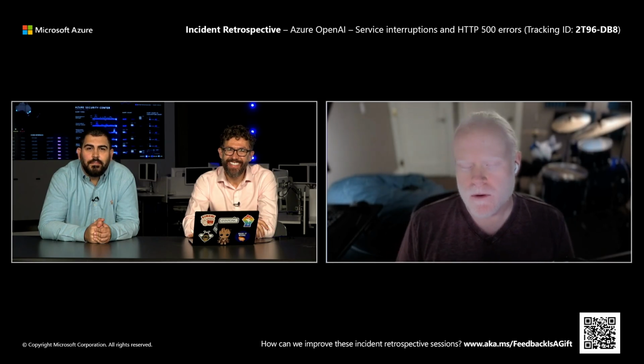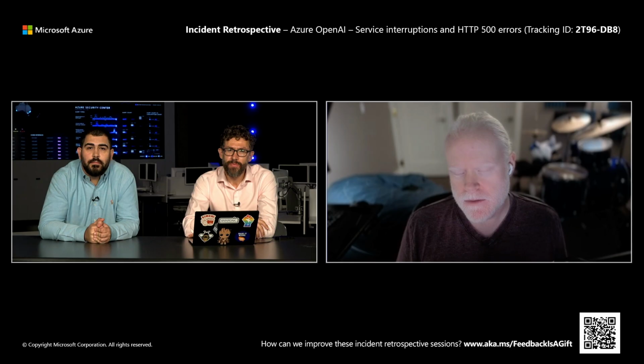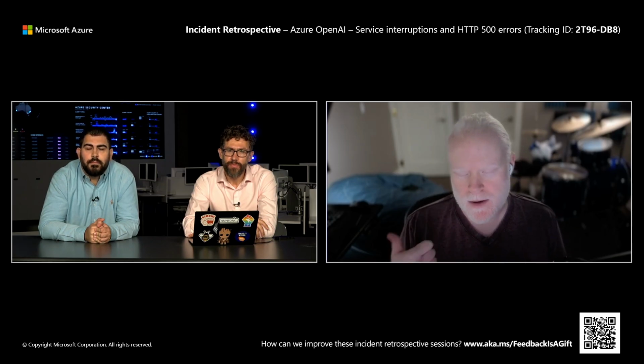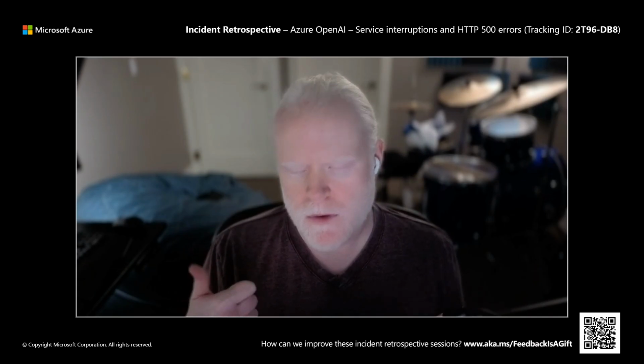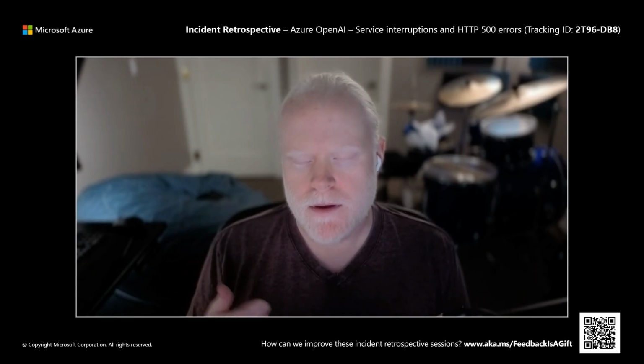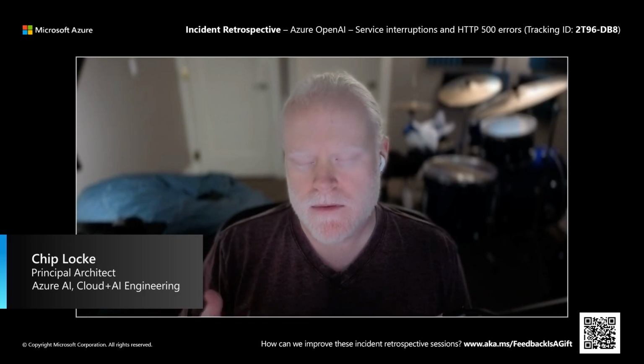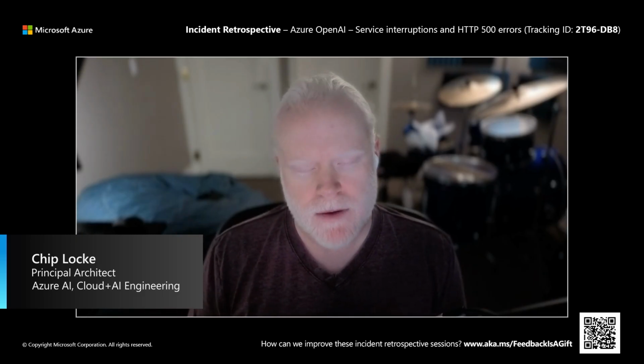So what we've learned from this, and what we had learned from some other incidents, is that while we do use safe deployment practices, there's more that we can do to be better here. One of the things we can do is slow down these deployments to some of these more critical traffic-serving components, right?